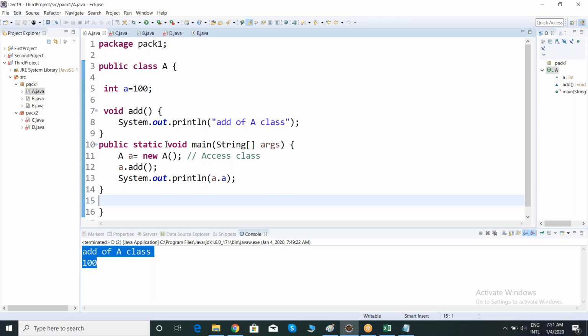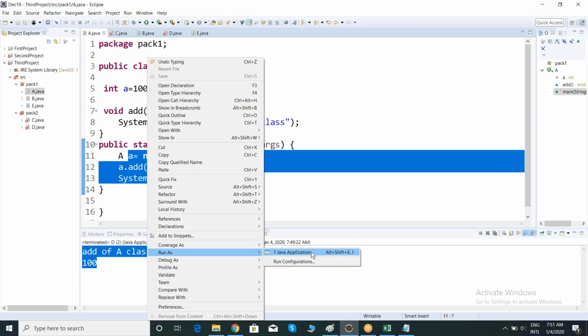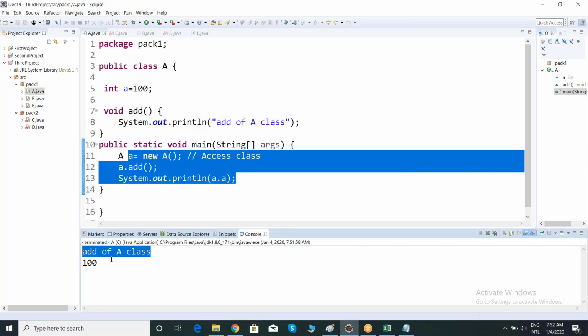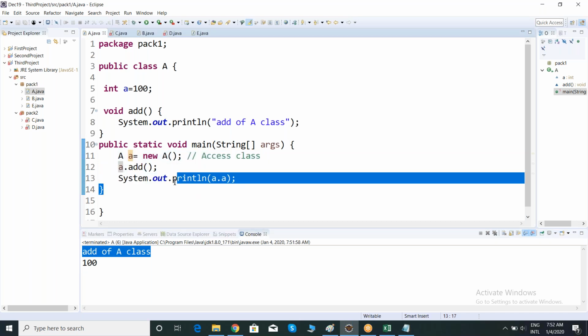Now when you say default variable, default method, let's check whether you are able to access within a class. Now observe, team, let me execute whether I'm able to access within a class. Yes, I am able to access. I am able to create an object for this class. I am able to access the default method. I am able to access the default variable.